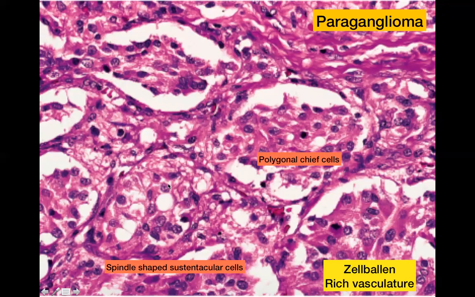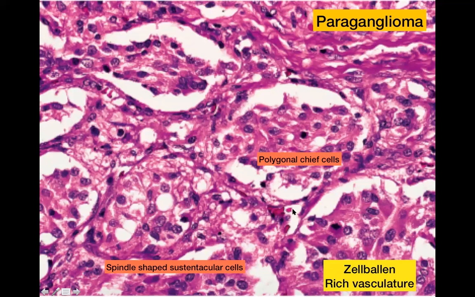So there is a group of polygonal cells, and it has an outline or a rim of sustentacular cells which are spindle shaped. And then remember that it's a very vascular tumor, so you would be able to see a few blood vessels. See, there's an RBC here, there's an RBC here. So there are numerous small blood vessels here. If you did an immunostain for blood vessels, you would be able to see them so much better. But even here, you can see that there are several RBCs.